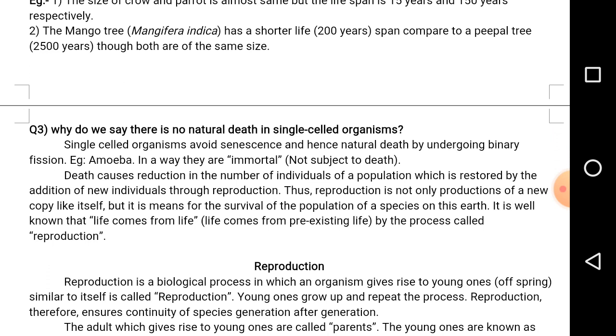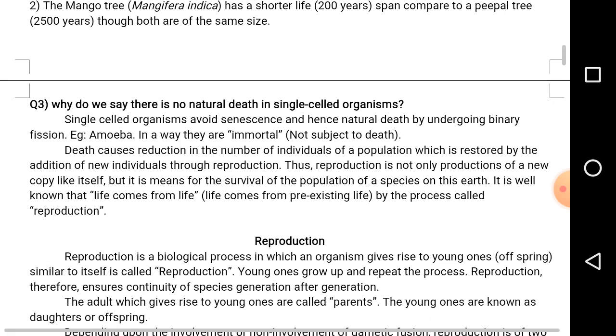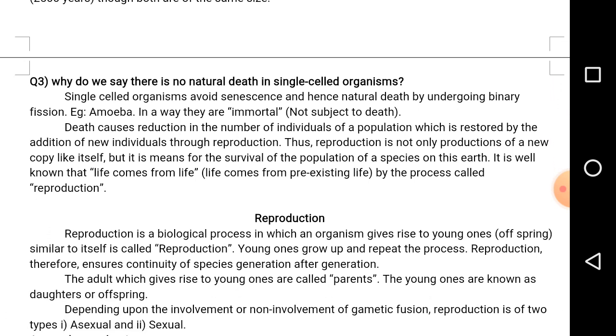Hence, death results in the reduction in number in higher organisms, whereas in the lower organisms it increases the number. Reproduction not only produces the young ones, but it also helps in the continuation of the population on the earth. Here life comes from pre-existing life. We know that life comes from pre-existing life as a result of the process of reproduction. The organism is going to produce the younger ones.